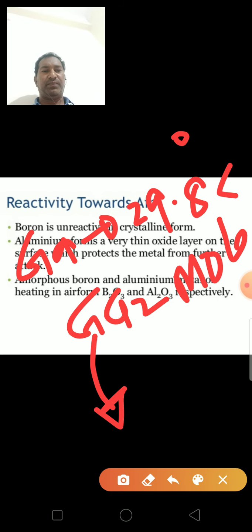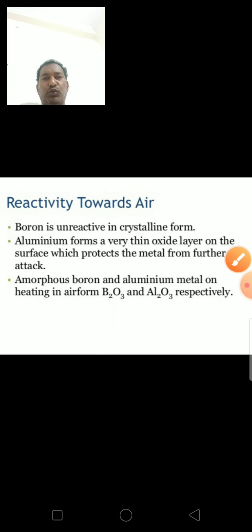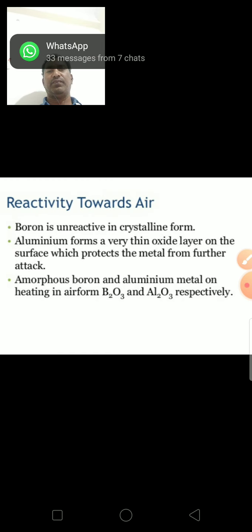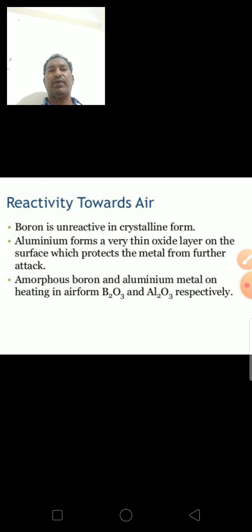Next, reactivity towards air. Boron is unreactive in crystalline form. Aluminum forms a very thin oxide layer on the surface which protects the metal from further attack.